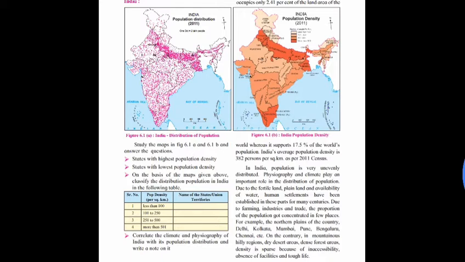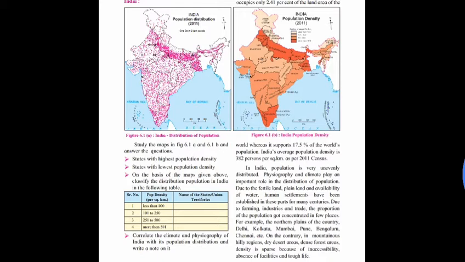Second question is: name the states with lowest population density. Your answer is: the states with lowest population density are Jammu and Kashmir, Himachal Pradesh, Uttarakhand, Arunachal Pradesh, Nagaland, Rajasthan, Madhya Pradesh, Chhattisgarh, etc.